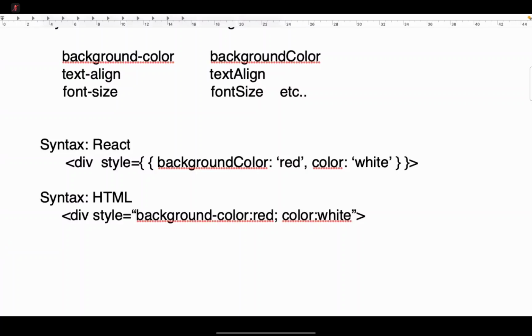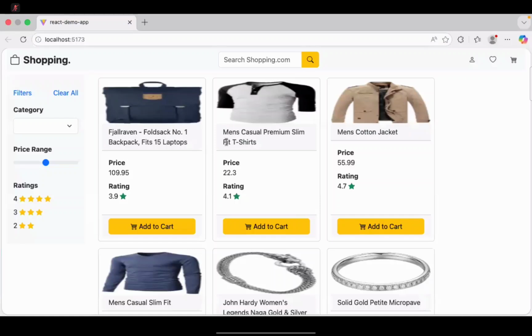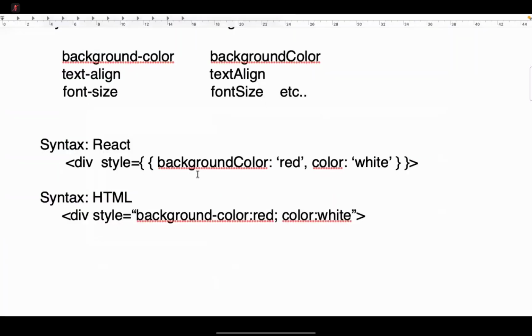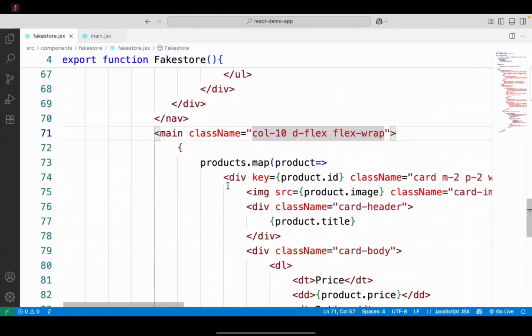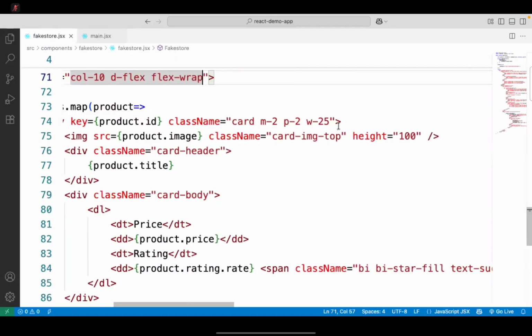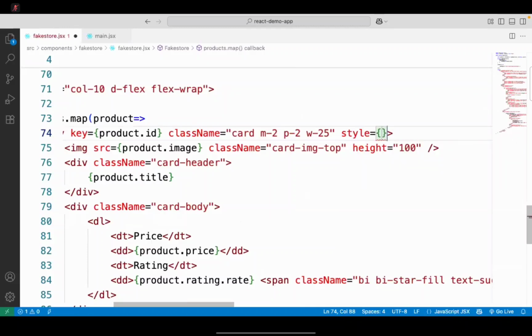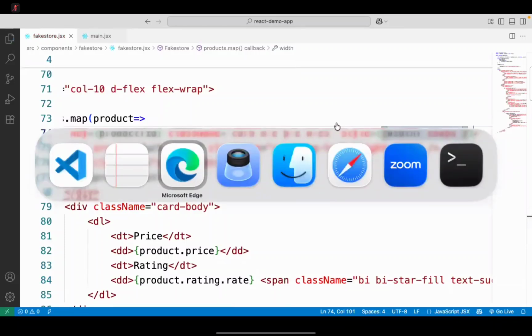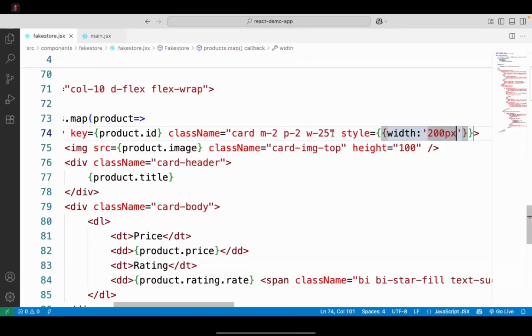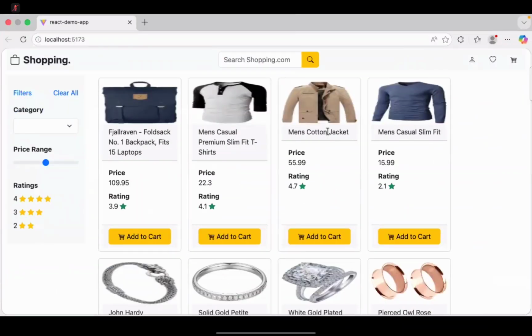And see now, I will go to this design. These cards, what I will do is, I will go to the design. Where is this card? Yeah, here I will write a style, and style is an object. In that again, style is a binding of a dynamic value. It is an object. In that we want width. Width is suppose 200 pixel. Then you can see it looks like this. Then I will use W25, will remove it, and you can see it is going to apply like this.